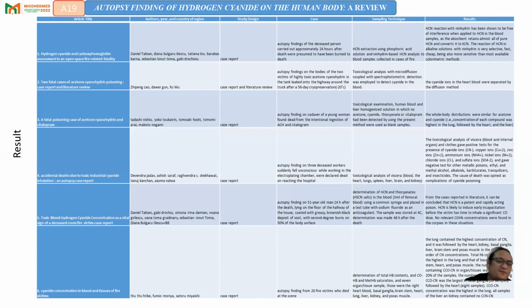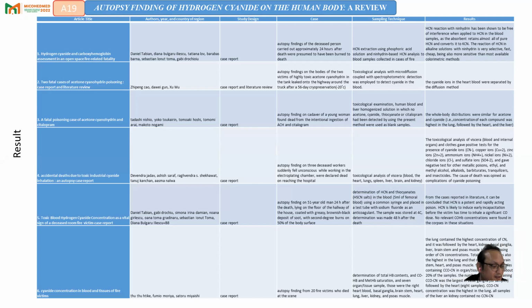Autopsy findings: we found about 6 articles. One is hydrogen cyanide and carboxyhemoglobin assessment in an open space fire-related fatality. Second is two fatal cases of acetone cyanohydrin poisoning, case and literature review. Third, a fatal poisoning case of acetone cyanohydrin and citalopram.